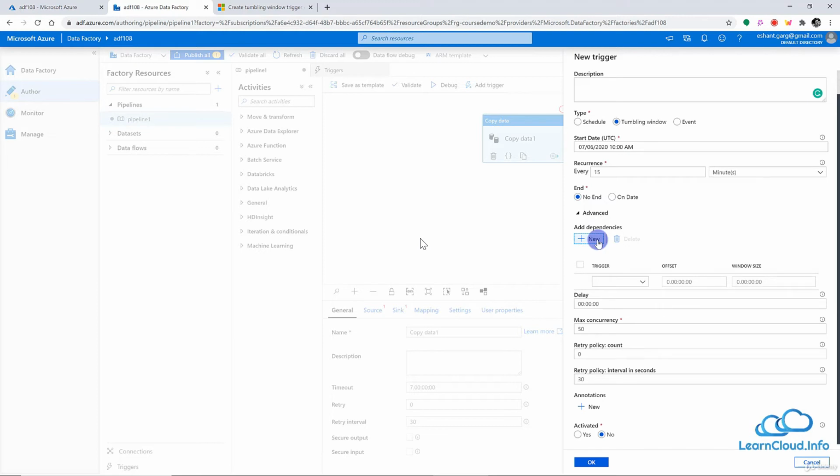Sometimes we have seen in real-time scenarios that our upstreams or downstreams may have dependencies on each other. For example, I may have a pipeline that runs every hour during the day, and at night I run another pipeline which will process the data already processed by all the day pipelines.